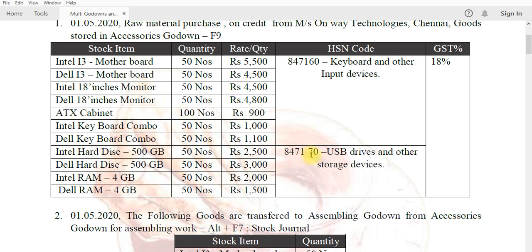So 60 is for input devices and 70 is for storage devices, but the GST rate is common, 18% only.